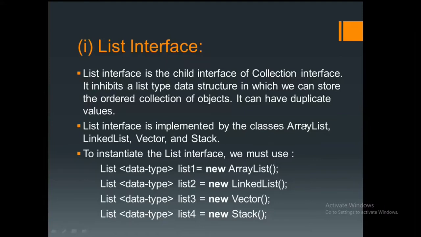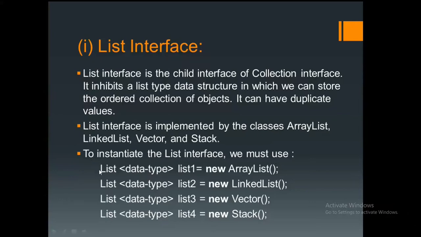Suppose I want to implement the ArrayList class in my program. So what I have to do is use ArrayList. Here you have to use a data type, because this data type indicates what kind of data you want to insert. Suppose you want to insert string related data into this ArrayList, then your data type is String. Definitely you have to initialize it with some reference object, and you have to initialize that class also.